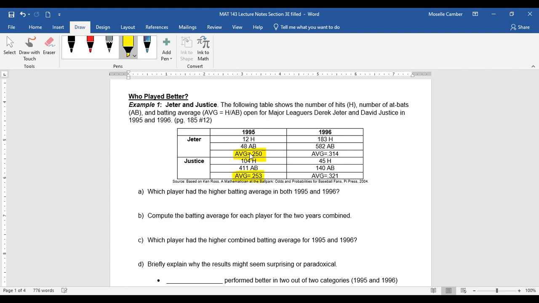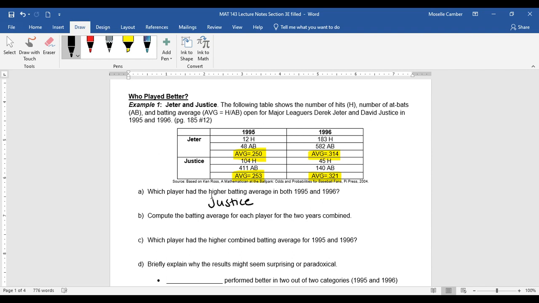Justice had a batting average of .253. So Justice was better in 1995. In 1996, Jeter got a .314 and Justice got a .321. Again, Justice was better in both 1995 and 1996 separately.